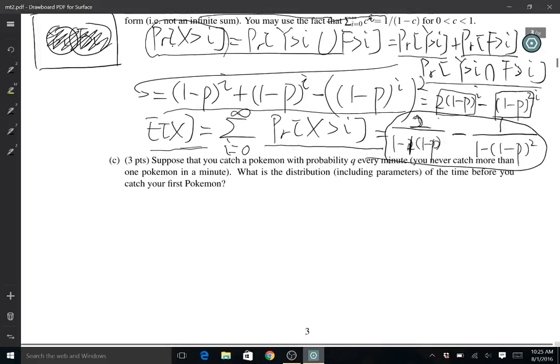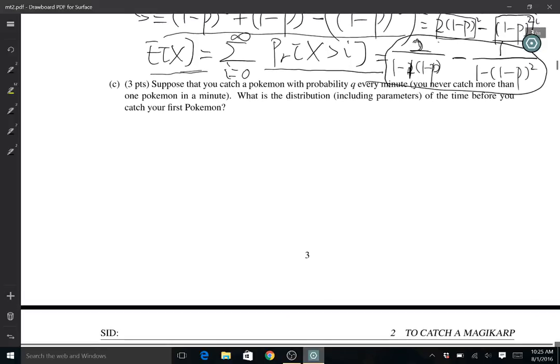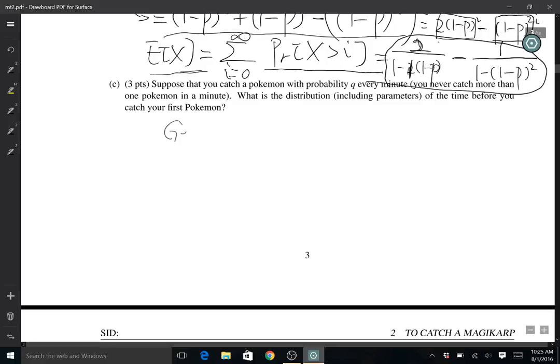Okay, let's go to question 3, part C. Suppose that you catch a Pokemon with probability Q every minute. What's the distribution of the time before you catch your first Pokemon? This is a geometric distribution with parameter Q. This is because our unit of time is still discrete, it's per minute, so we use geometric instead of exponential. There are answers that use exponential, and these answers are rewarded partial credit, but actually here it's a geometric.